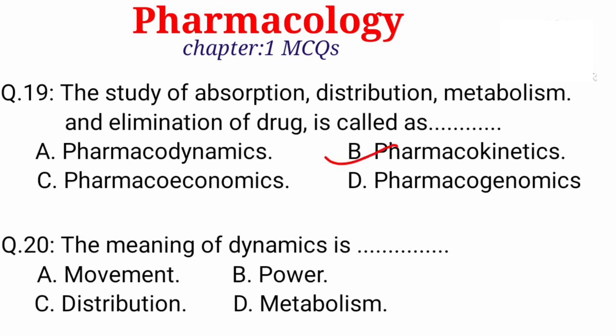Pharmacokinetics. Question number 20. The meaning of dynamic is dash. Option A. Movement. B. Power. C. Distribution. D. Metabolism. Right is option B. Power.